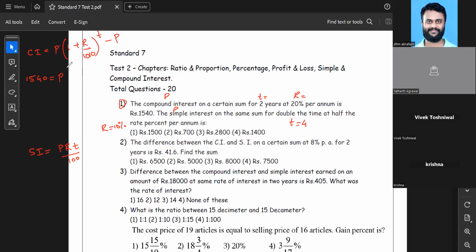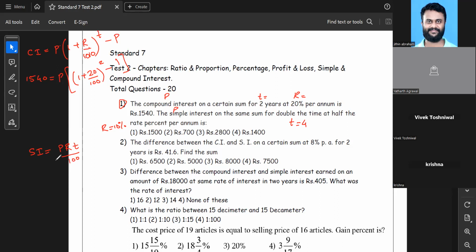I'll take P common. So after taking P common, I'll be left with 1 plus the R's value, which is 20 in this case, 20 upon 100, raised to 2, minus 1, since I've taken P common. This is the value of compound interest. And I'll substitute the value of P with the help of simple interest.